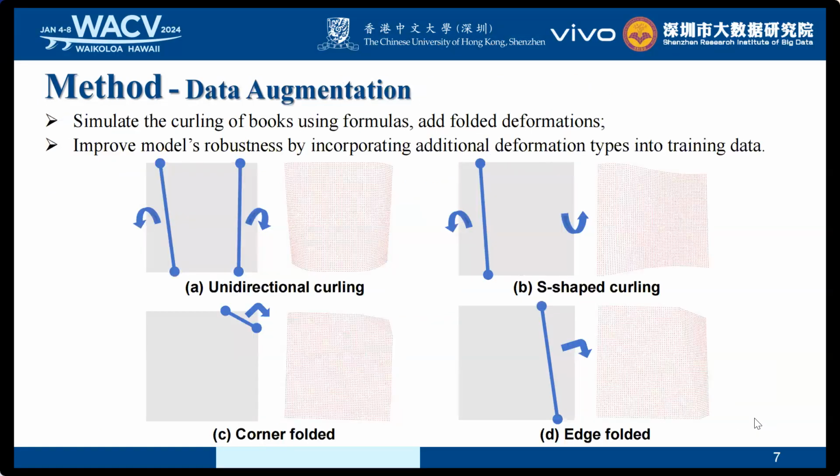While the Doc3D dataset offers a range of 3D deformations, it lacks true curling of book types. To address this, we simulate the curling of books using formulas and add additional folded deformations for training data augmentation, thus achieving a more robust model performance. Specifically, we simulate four different deformations, including unidirectional curling, S-shaped curling, kernel folded, and edge folded.